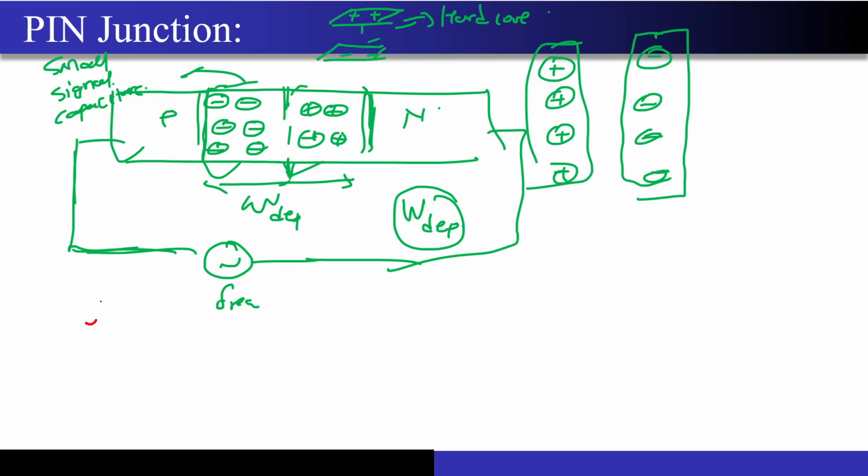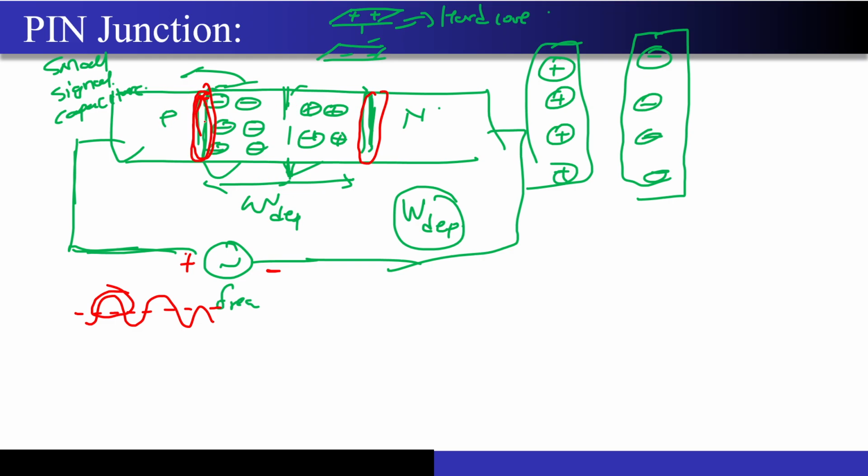Let's say this signal is some kind of sinusoid signal, correct? So if this voltage becomes positive during this particular cycle, so let's say during this particular part this voltage will become positive, correct? Because of that, whatever extra depletion region will form over here and over here because of this applied signal, that constitutes the capacitance now.